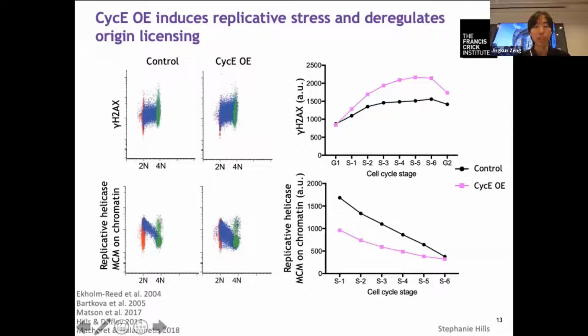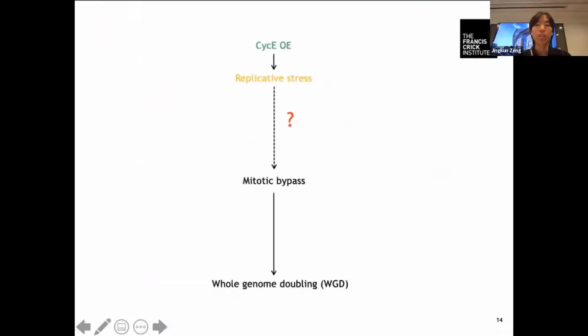And also cyclin E expression reduces the replicative helicase MCM from the chromatin. And this is because cyclin E expression accelerates and shortens the length of G1 so that cells don't have enough time to load MCM onto replication origins. So we show that cyclin E expression leads to mitotic bypass, and it also induces replicative stress. We then wonder whether there is a direct link between replicative stress and mitotic bypass. But then next, I'm going to show you that actually the kind of replicative stress is not important.